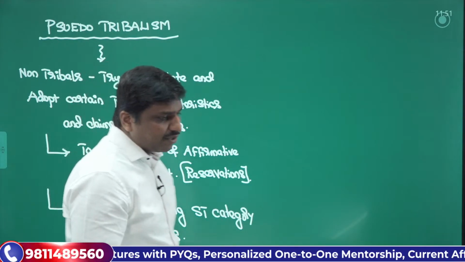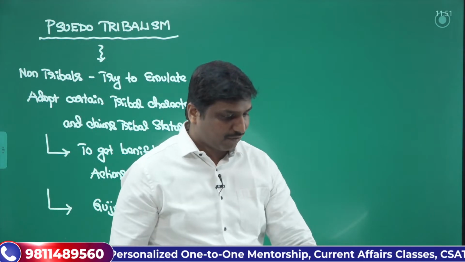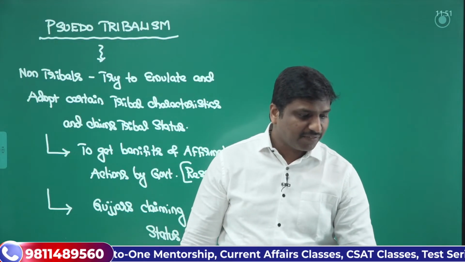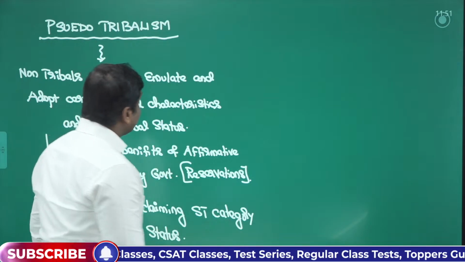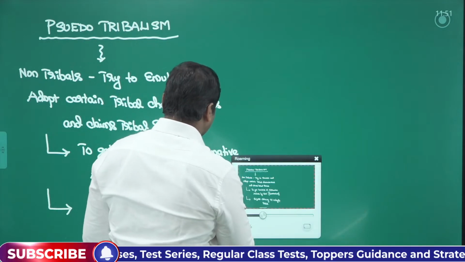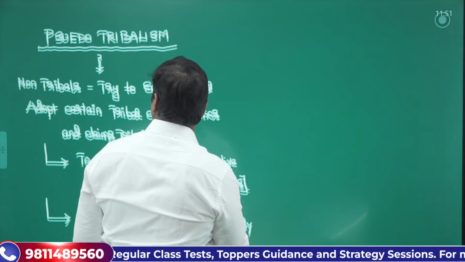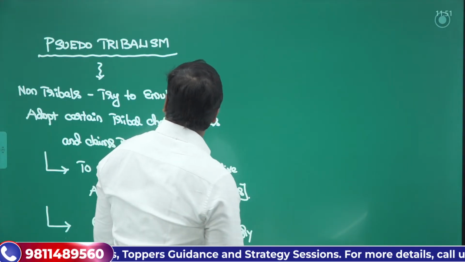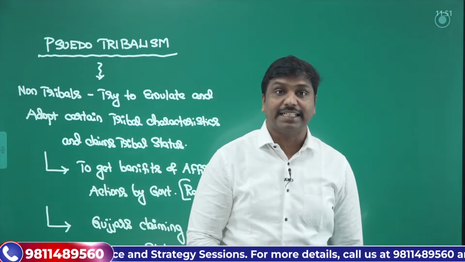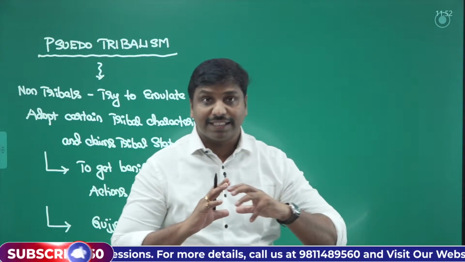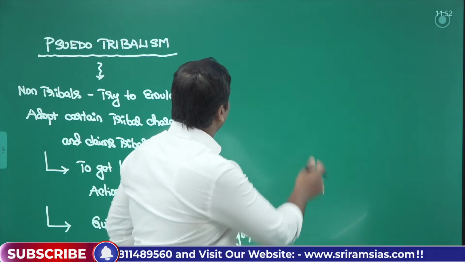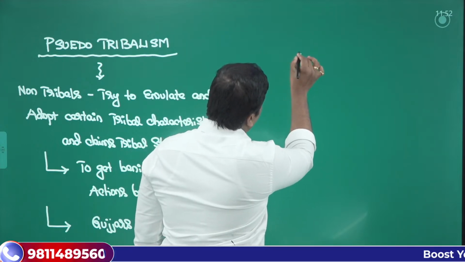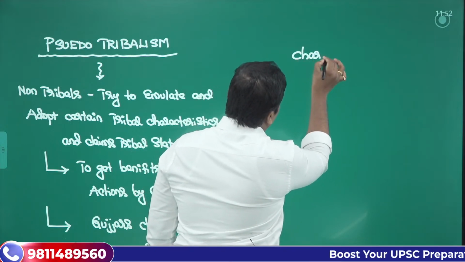So then, what are the basic characteristics of this? If you see some of the characteristics, basically tribalism was an original thing. But here it is not an original thing; rather it is a kind of constructed identity. So this is one important thing. So let's take up the characteristics.